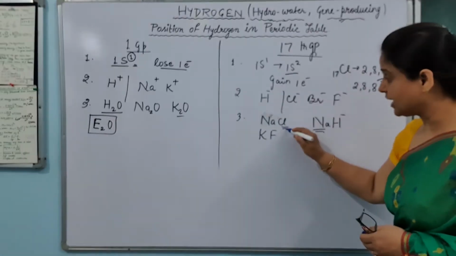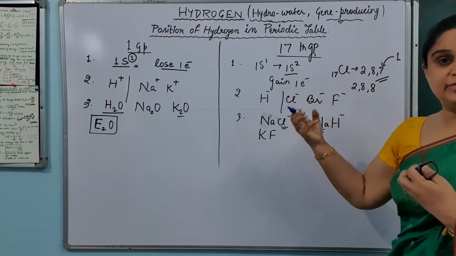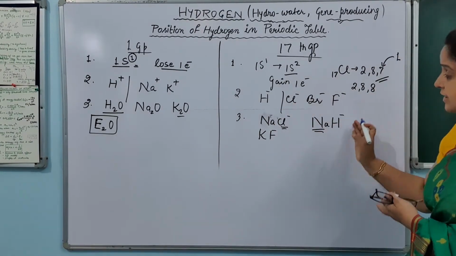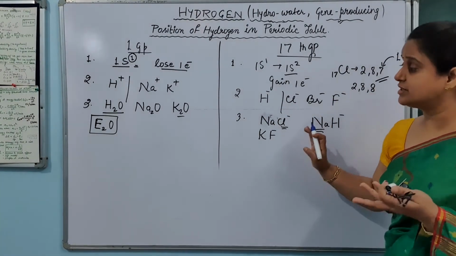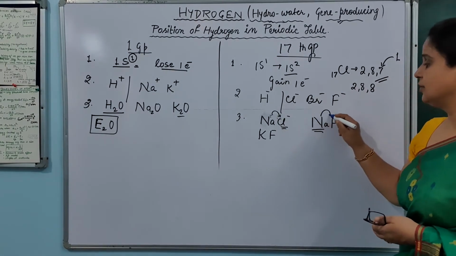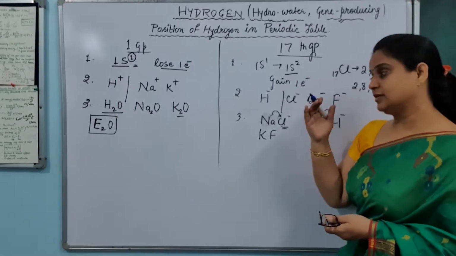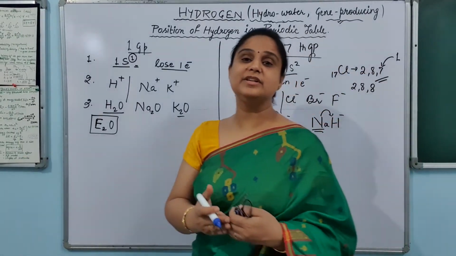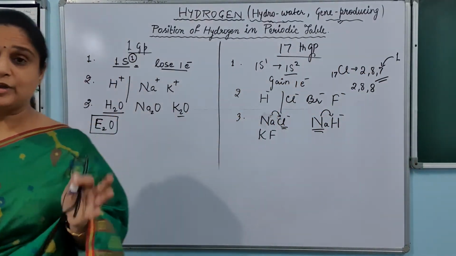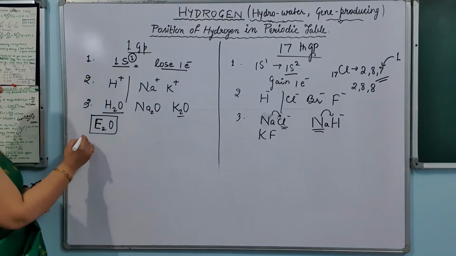So just like chloride makes a compound with sodium, hydride also makes a compound with sodium in the same way by taking the electron from the sodium. So this is also a resemblance of hydrogen with the 17th group element. I hope you are understanding how it is resembling in its properties.